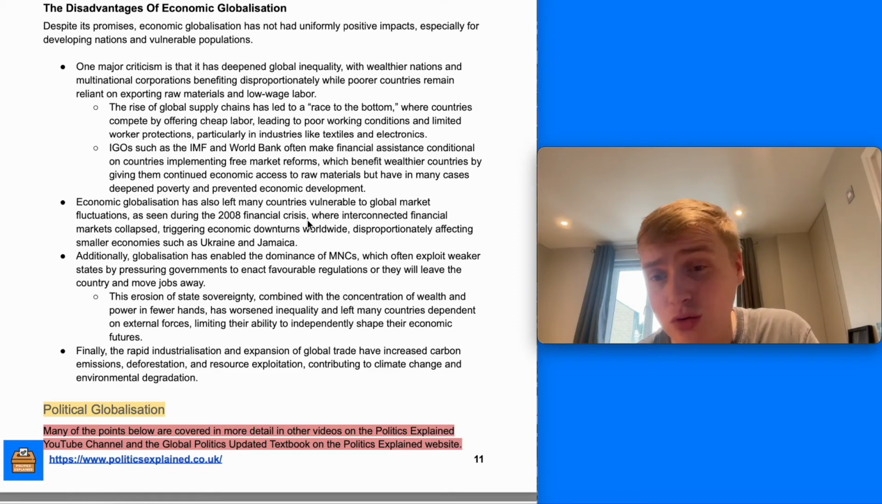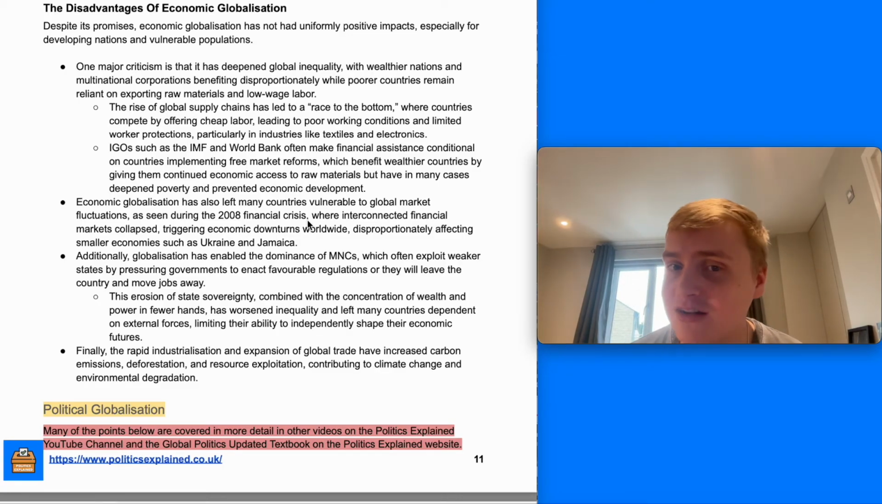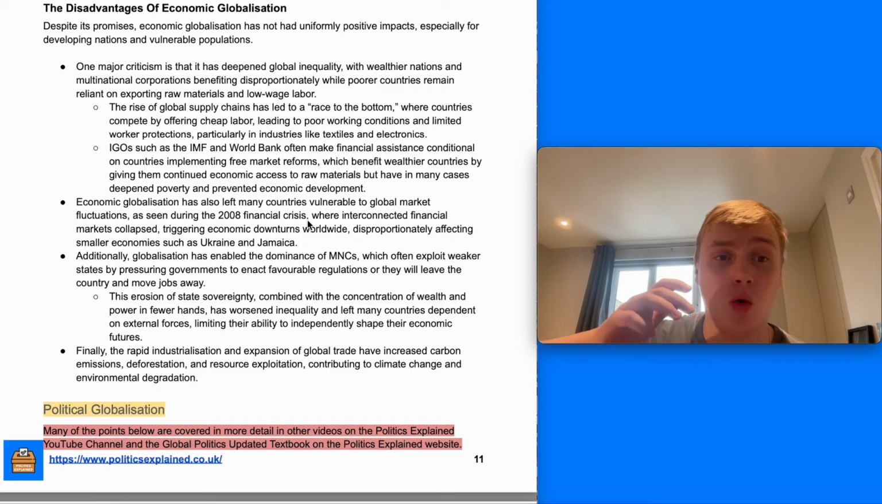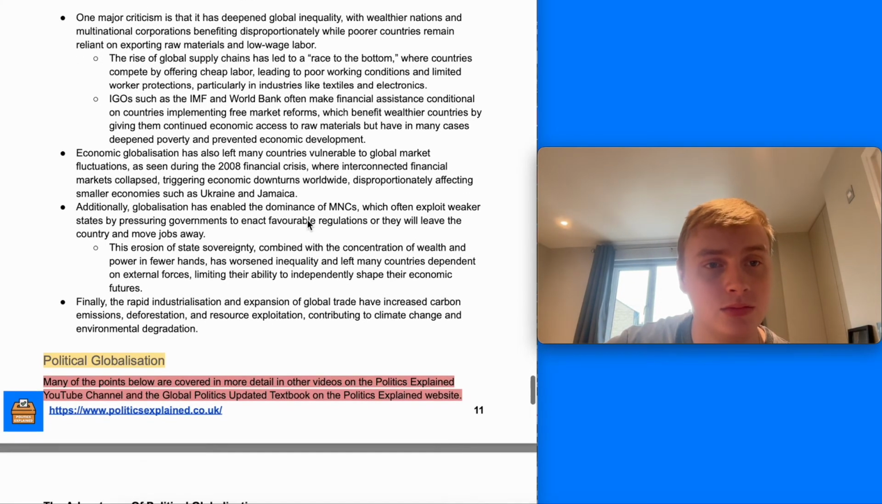And international governmental organisations, as we'll look at in more detail in the IMF and World Bank video, have often made financial assistance to developing countries that really need these loans depend on implementing free market reforms. This has often had really negative impacts on their countries, giving wealthier countries more continued access to raw materials, but deepening poverty within particularly a lot of sub-Saharan African countries, and in parts of Latin America and the Caribbean as well.